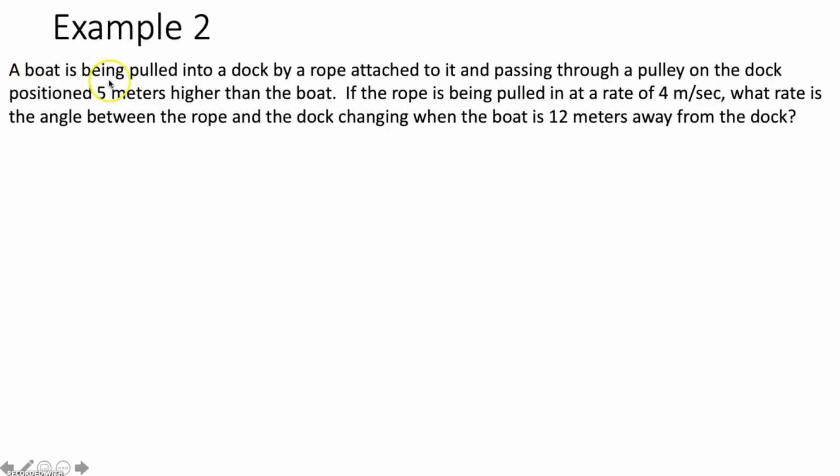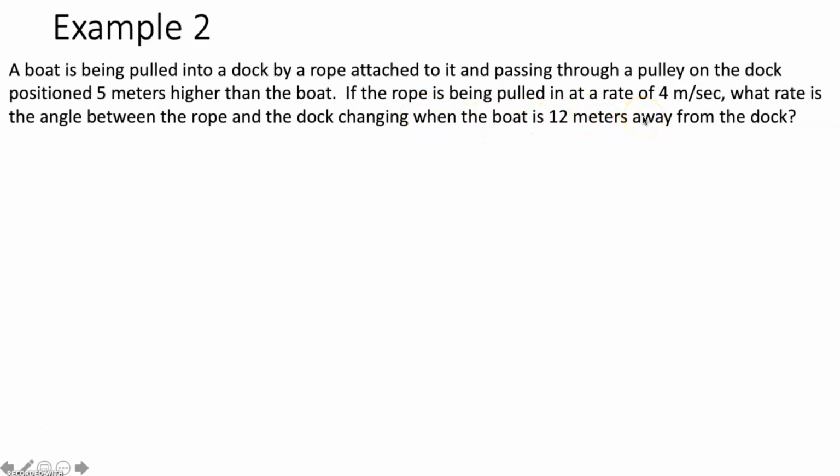Now, example 2 says a boat is being pulled into a dock by a rope attached to it and passing through a pulley on the dock positioned 5 meters higher than the boat. If the rope is being pulled in at a rate of 4 meters per second, at what rate is the angle between the rope and the dock changing when the boat is 12 meters away from the dock?